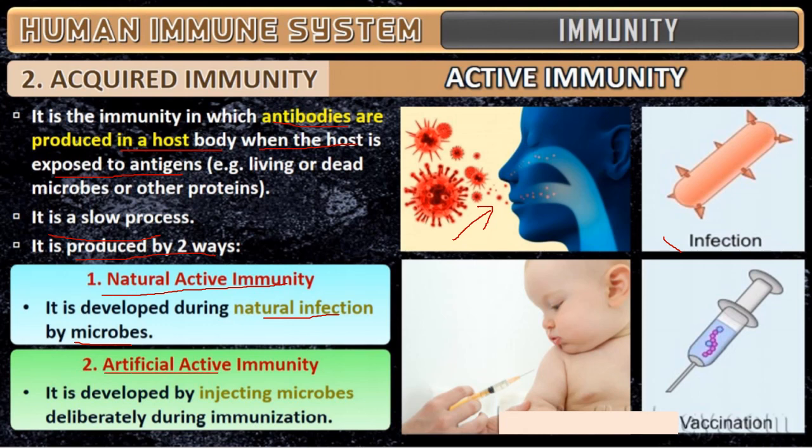Artificial active immunity means, when you were a baby, vaccination was done to you. It is developed by injecting microbes deliberately during immunization. Immunization means the injection given in childhood. Today also, by the memory, when some microorganism relating to this vaccine enters your body, immediately antibodies are produced and they will kill it. So that's why it is called artificial active immunity.